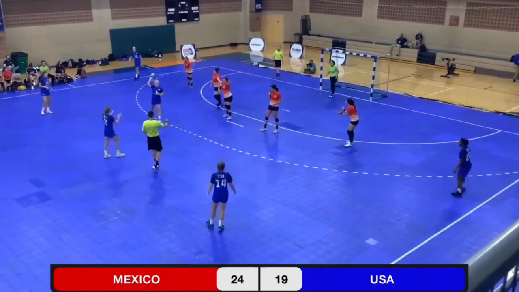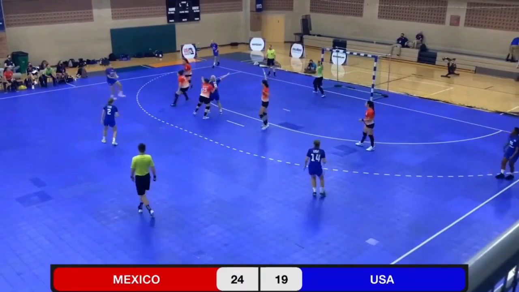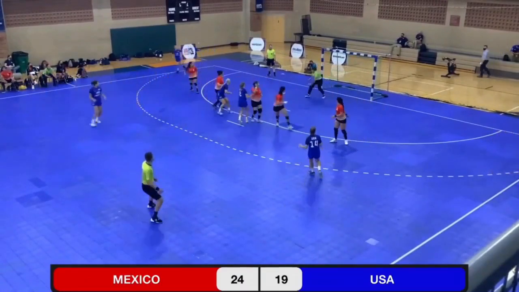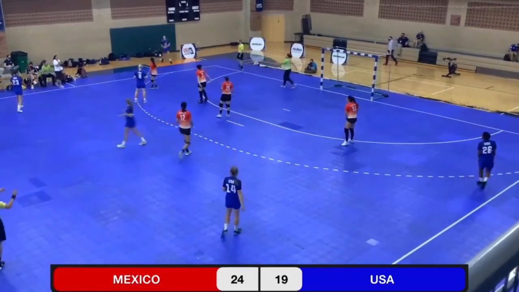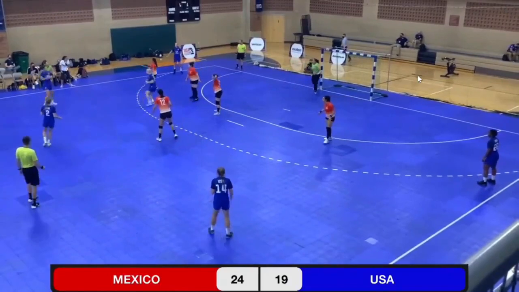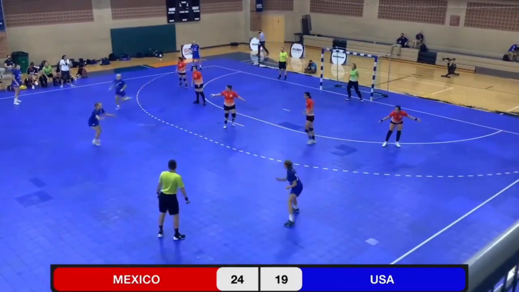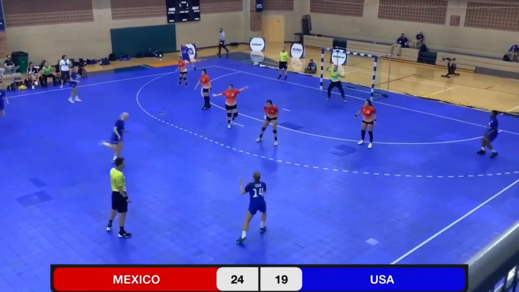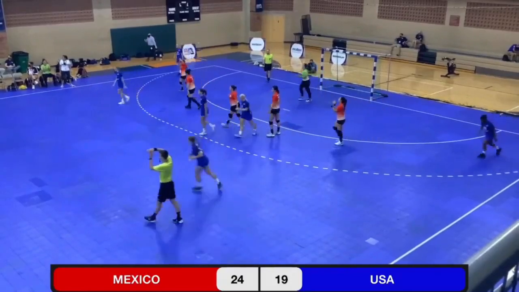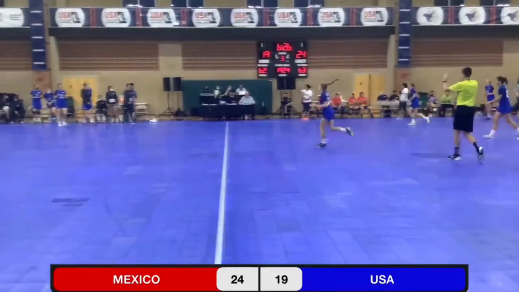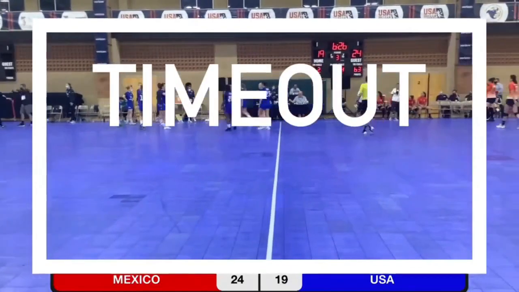And she's wrapped up by the Mexican defense. Saved by the keeper, but it's off the side, so USA ball. Sagan Norton comes around. We got a timeout. Timeout on the floor. The score is 24-19 with 6 minutes 26 seconds left.